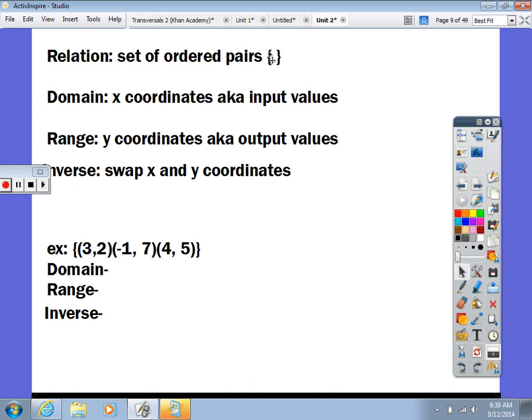This is a curvy bracket, but that's called set notation. So whenever you're writing ordered pairs, you're going to put them inside of your set notation. X coordinates, that does not say ACA. That's Miss Fruget's way of saying AKA. What does AKA mean? Also known as, because we have to keep math fun somewhat.